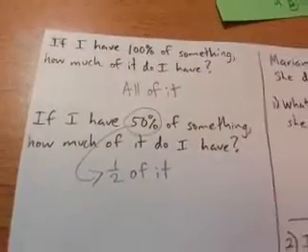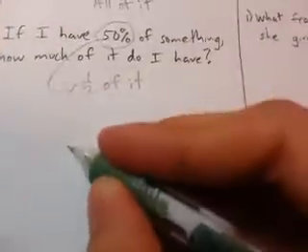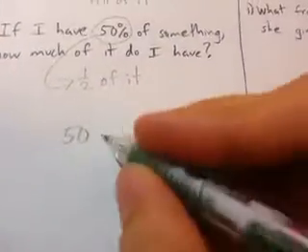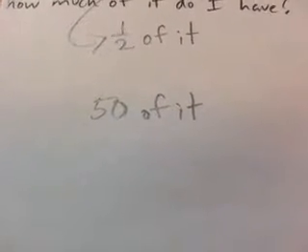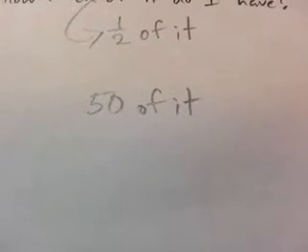Because don't you think it's kind of strange if I said, okay, I have 50 of it. Just by saying 50 of it, do you immediately think 1/2? I hope not. Just saying 50 of it could be 50 airplanes, it could be 50 people, right?